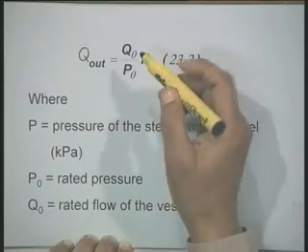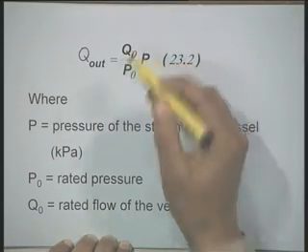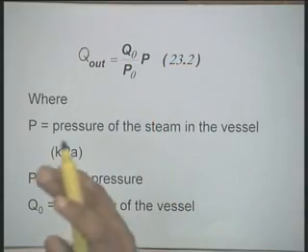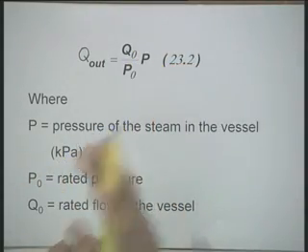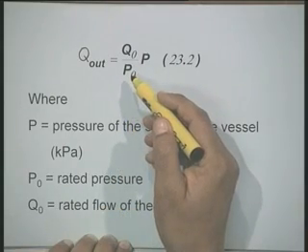Now, here we will relate the rate at which the steam is leaving the vessel to pressure. Let us say that Qo is the steam leaving the vessel per second when pressure is Po.